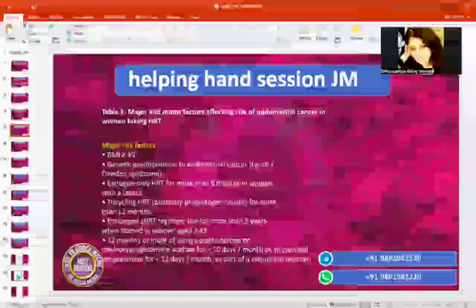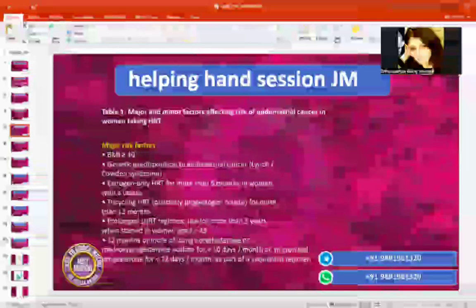Obviously, estrogen only HRT, if you are giving it in a woman who has a womb, is going to be an unopposed effect of estrogen for more than 6 months. Then definitely it will become a risk factor. Tricycling HRT, as I told you, what is tricycling HRT?